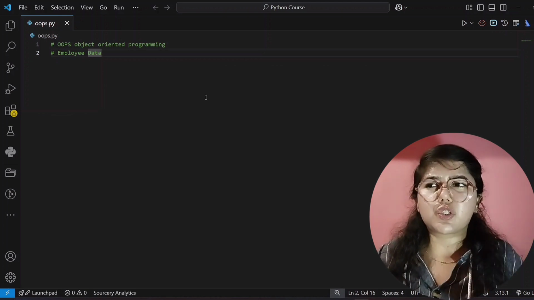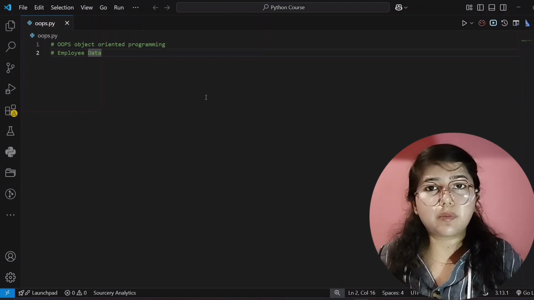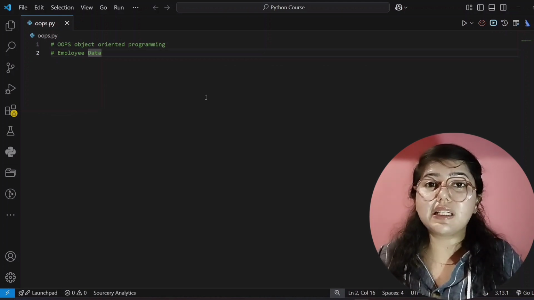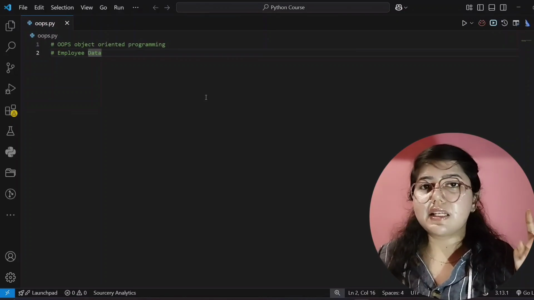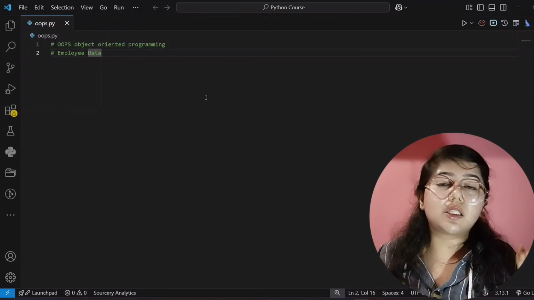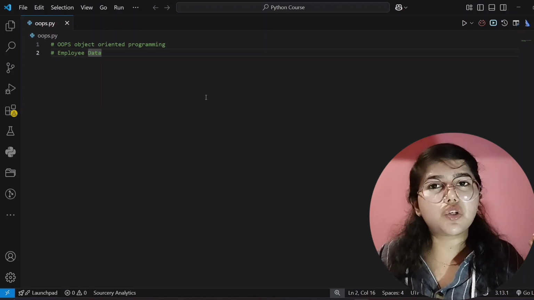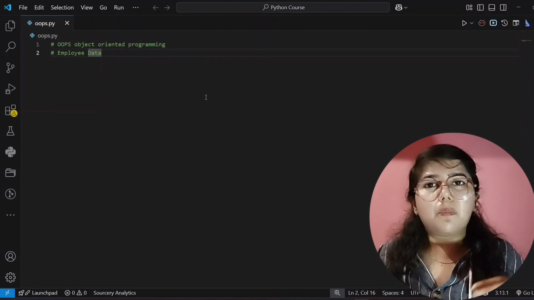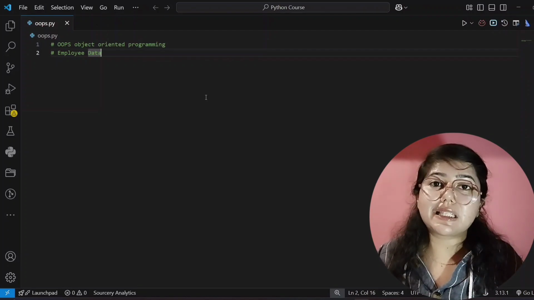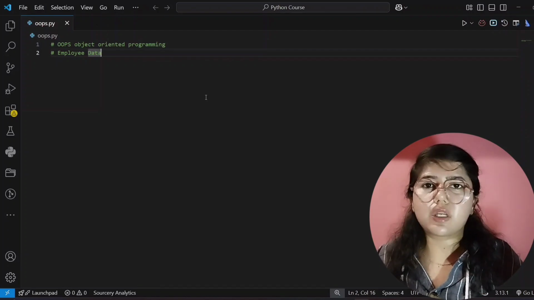So if I give you a question, and that is you have to create an employee table or you have to write the employee data. So what will be the employee data? You can write employee name. Second, employee ID. Third, what is the salary of an employee, right? And the fourth will be on which post he or she is working, right? Is it a software engineer or a tester or a manager, right? So you can write that.